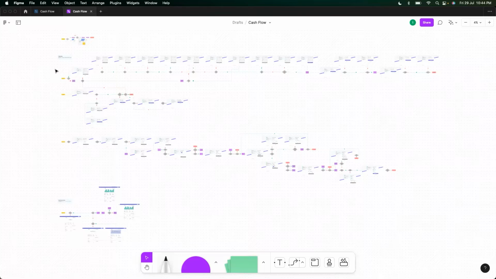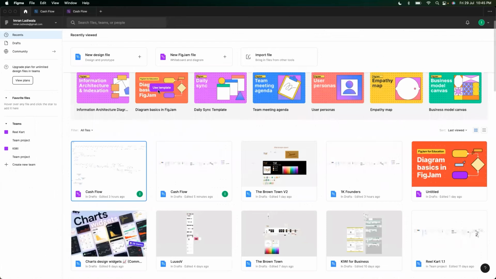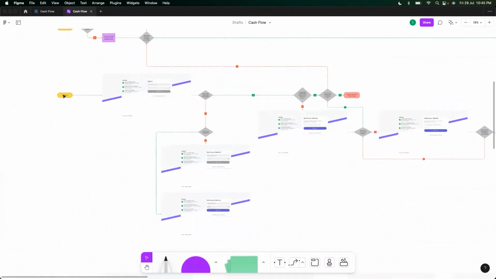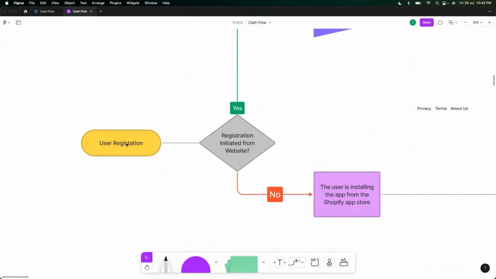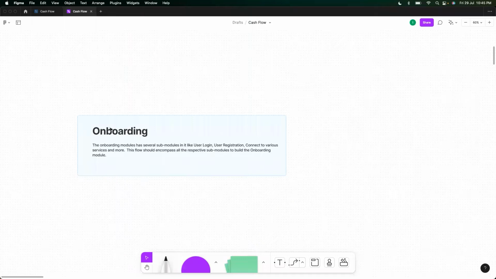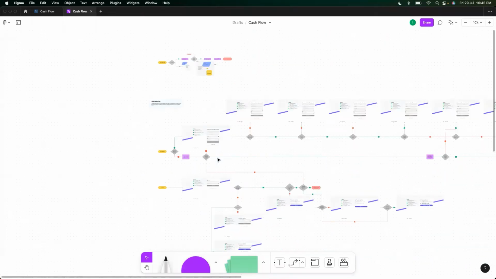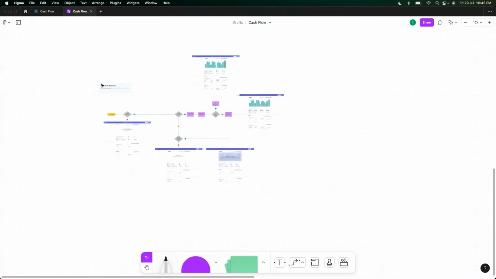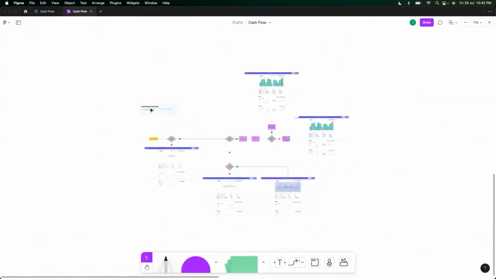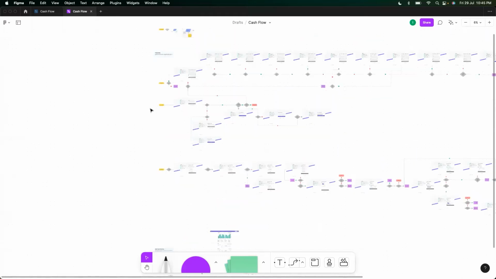So I like to use Figma to create my flows. Within Figma, there is another feature called FigJam, right? It's a very basic but fantastic tool to create all your flows. Here is the user registration flow, right? So we've got our onboarding flow. This box I've created over here to signify to our developer that this is the onboarding flow, then followed by our cash flow overview section, followed by more, right?